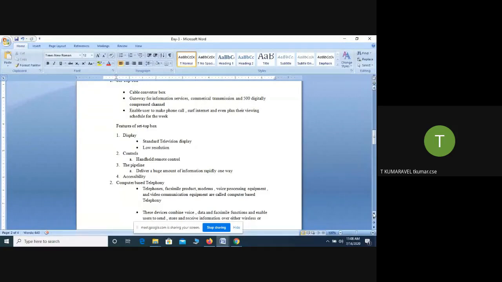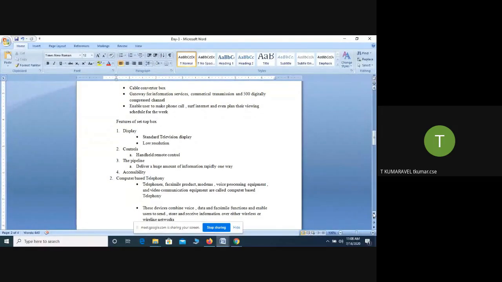And what is the advantage? The handheld remote control. Suppose you want to change something, you can do that using the remote. The third advantage is that it delivers a huge amount of information rapidly. So we can transfer a huge amount of data from one end to another using the set-top box. That is an advantage.